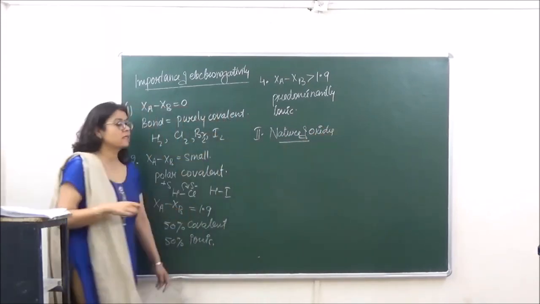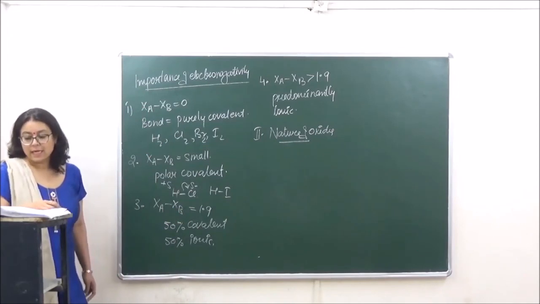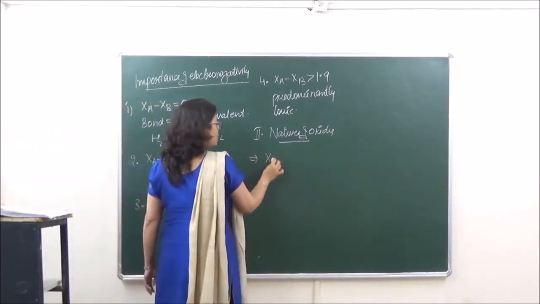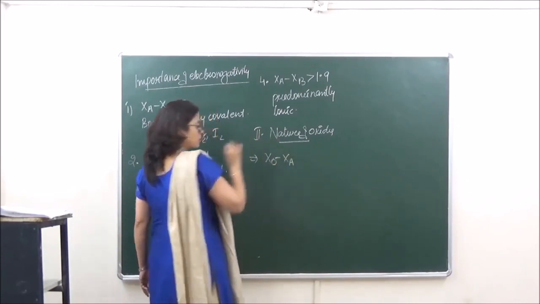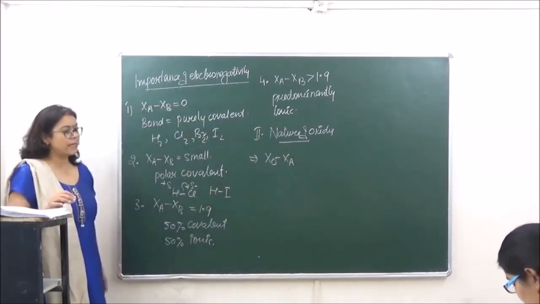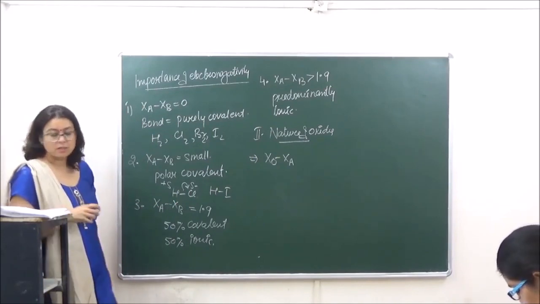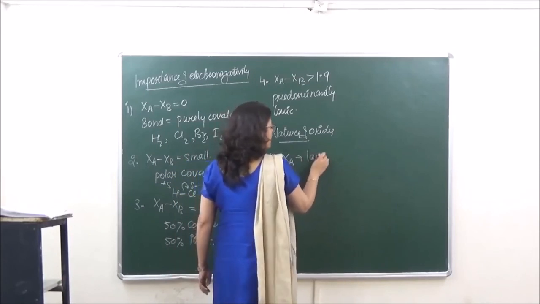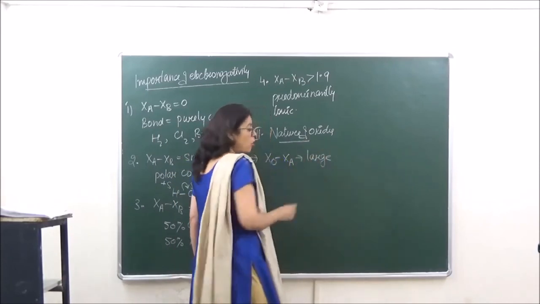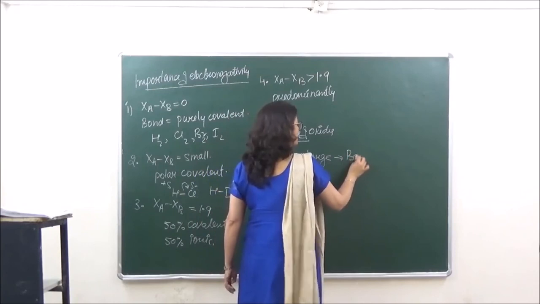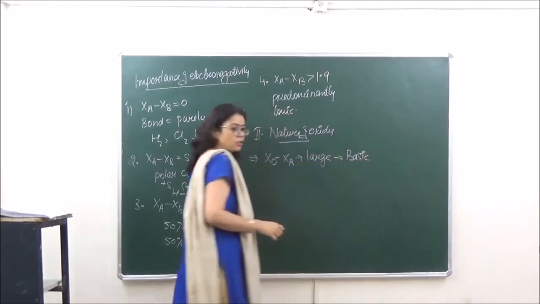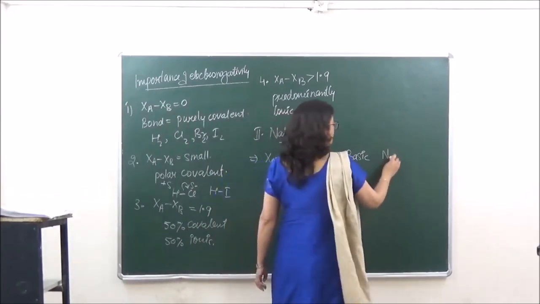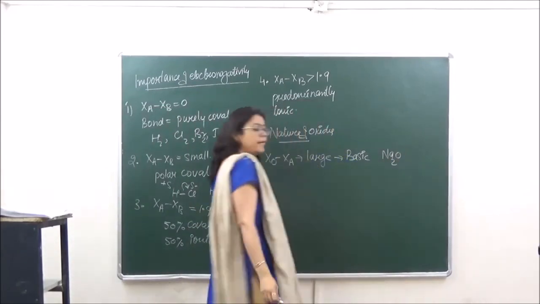Electronegativity difference also tells us about the nature of oxides. If the electronegativity difference between oxygen and the atom with which oxygen is forming the oxide is large, the oxide is going to be basic in nature, as for example Na2O.